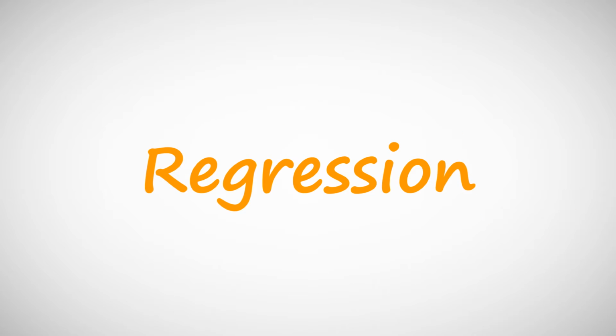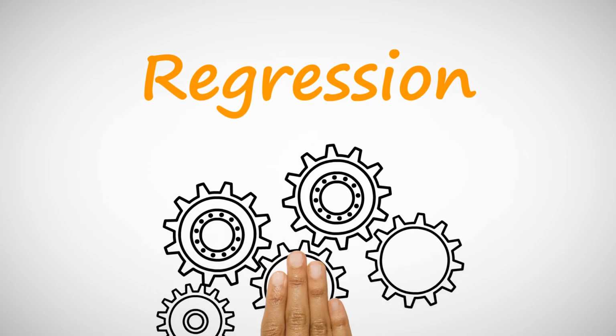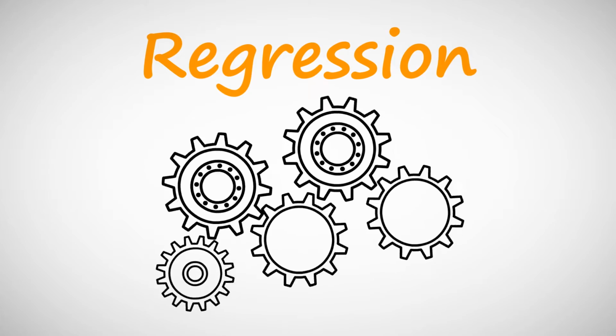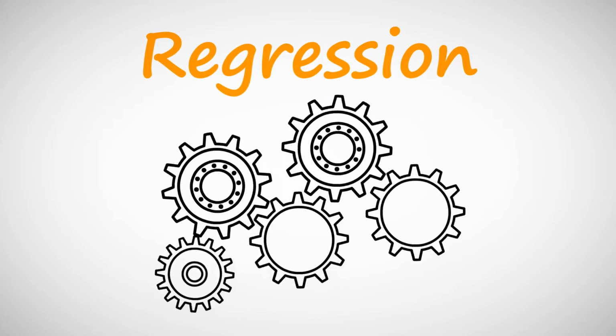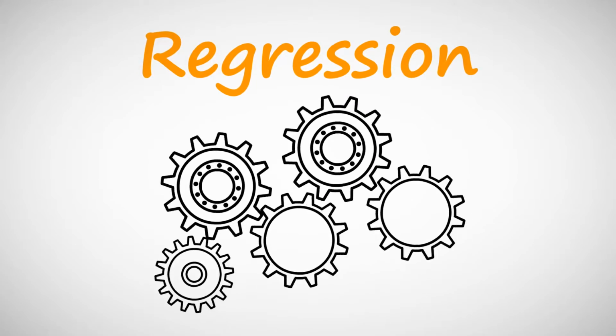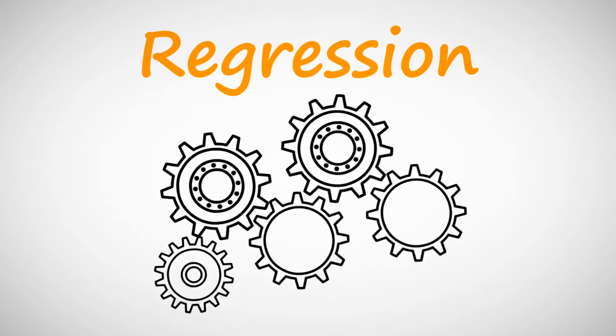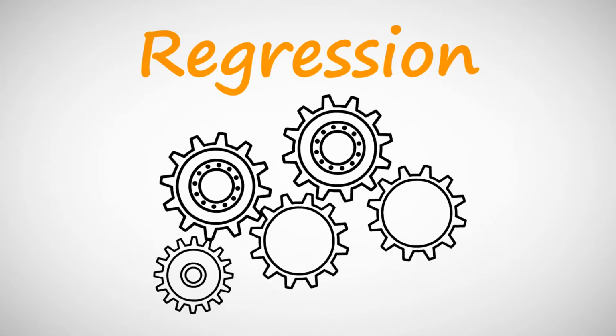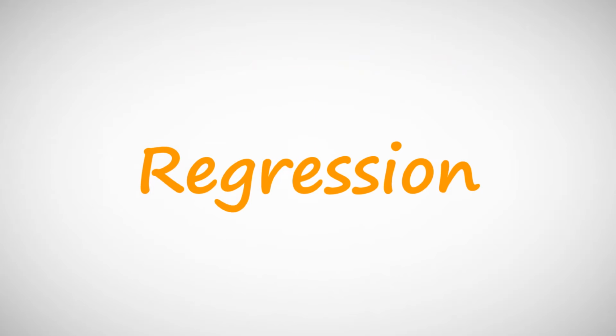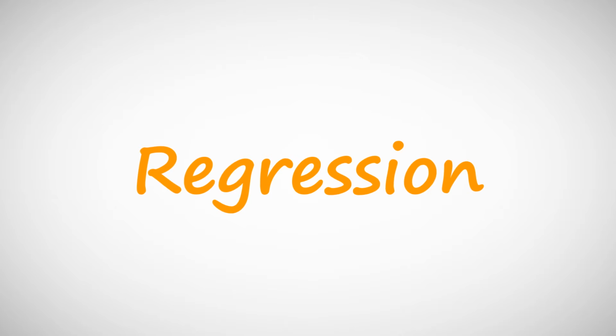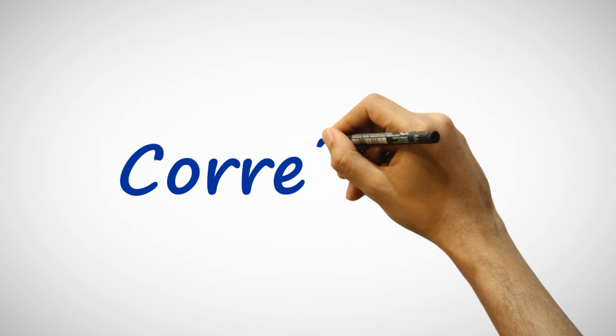Regression is one of the most important topics in machine learning. Once we understand the concept of regression, later on understanding the remaining models and model building will be much easier. So we need to have a clear understanding of regression before we actually get into a lot of advanced topics in machine learning. Before understanding regression, to build the intuition, we'll try to understand correlation.